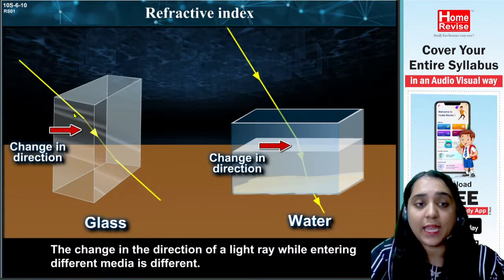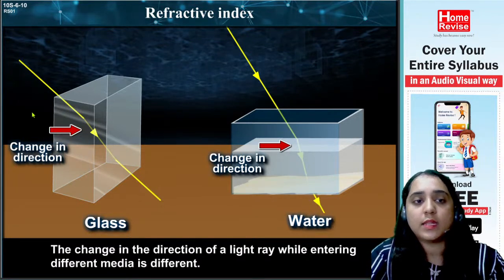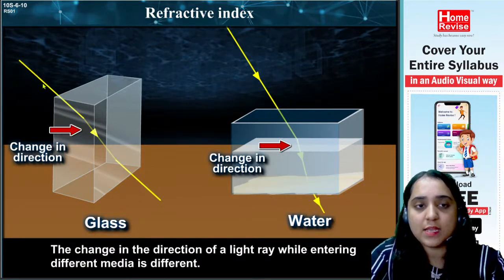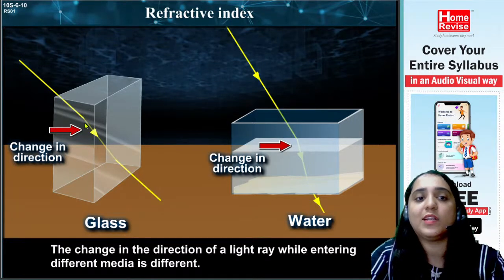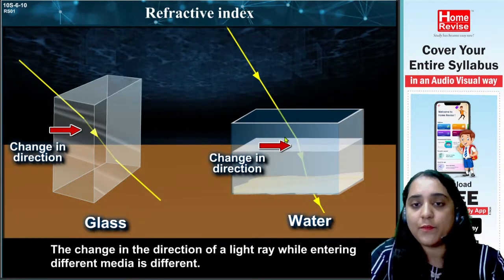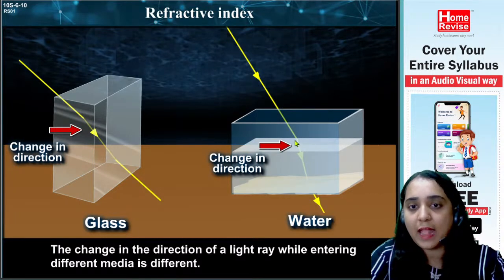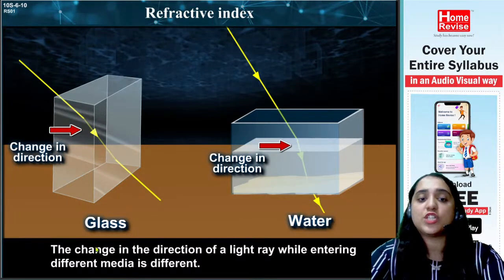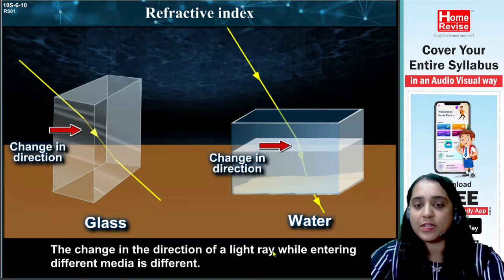But the second medium here is glass, and here the second medium is water. When the incident ray comes here, it is refracting, it is bending, but it is bending at a different angle. And when it comes here, this incident ray is also refracted and the bend here is different. So the change in the direction of a light ray while entering a different medium is different.